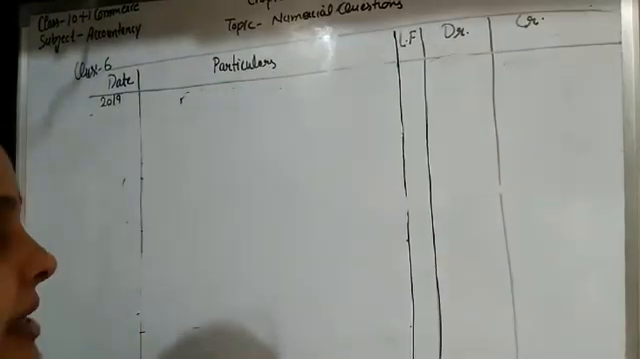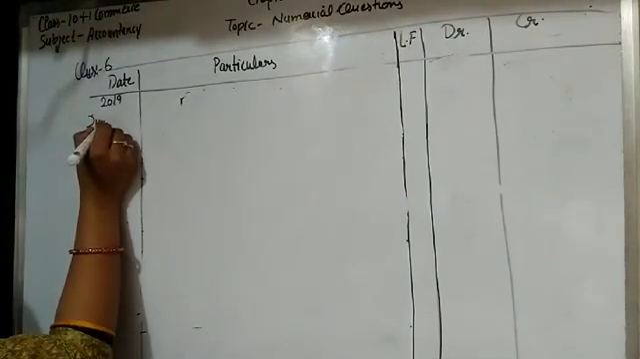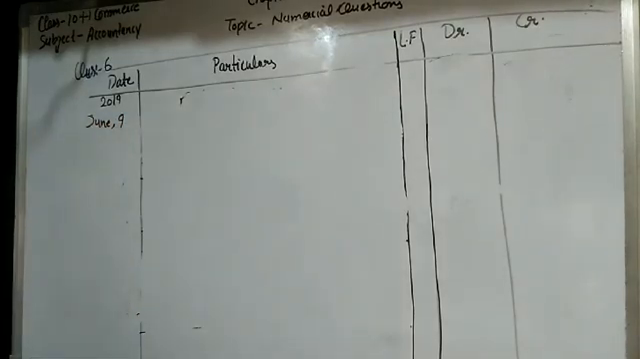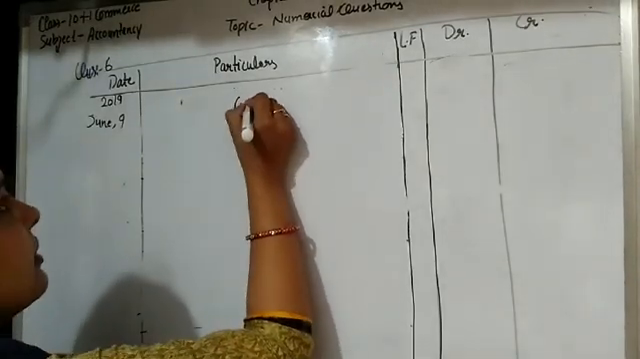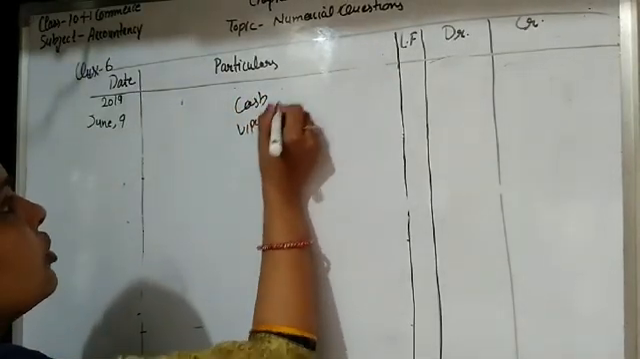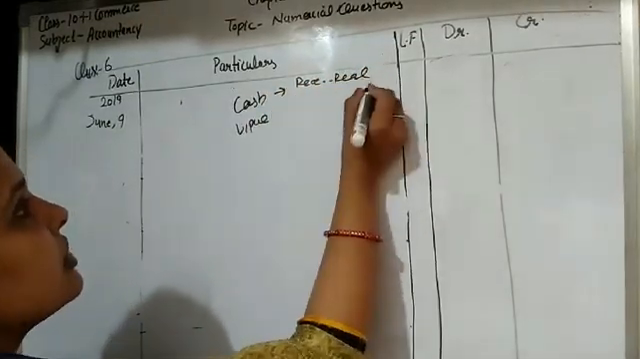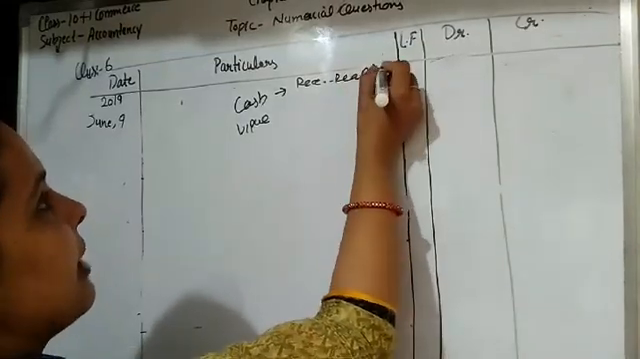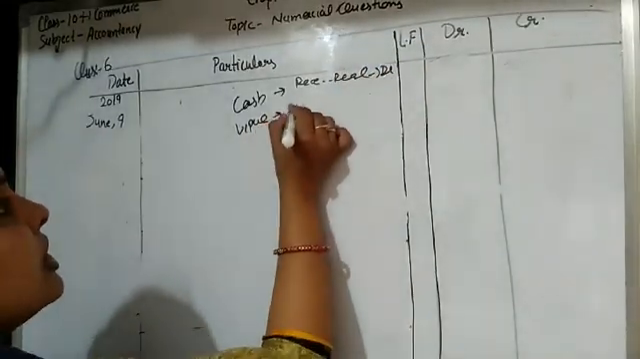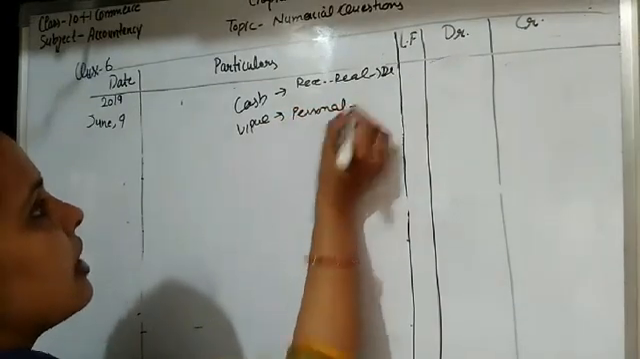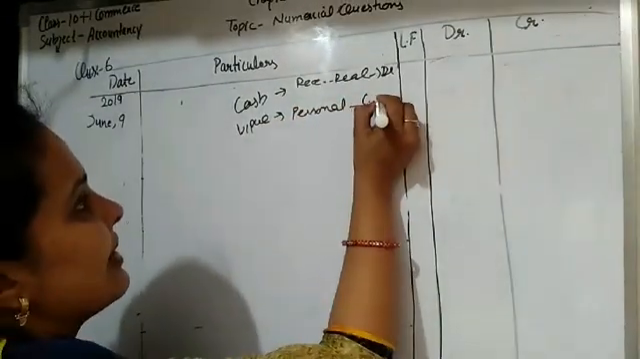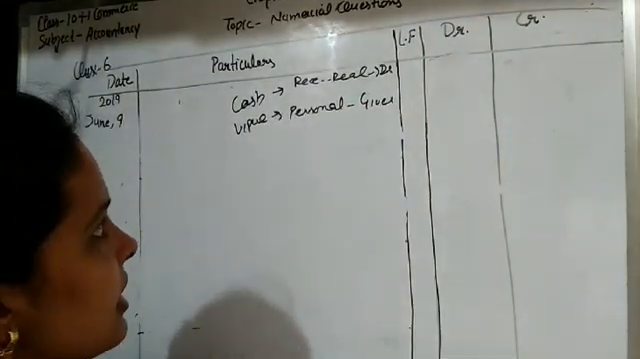Clear, students? Transaction is held on June 9. And the transaction is received cash from Vipul. So student, here two aspects are there, cash and Vipul. So cash is received, it is real account. So what comes in, it should be debit. And Vipul is personal account, and according to personal account, giver is the credit. So Vipul is giver here, so its account it should be credited.